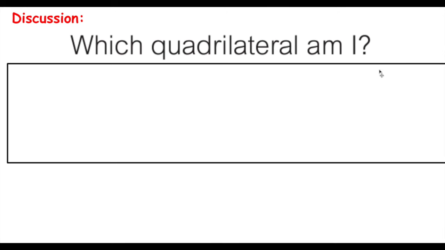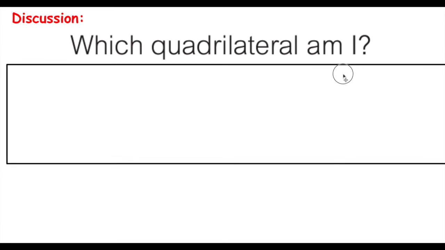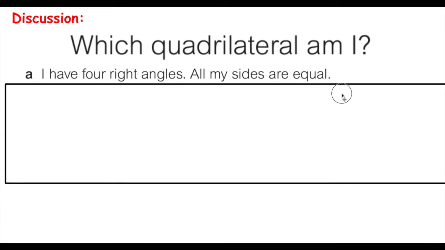Let's take a second and try to play a game to guess a quadrilateral. Okay, so knowing what we just talked about, I'm going to do the first one, and then I want to see if you can do the second one. Which quadrilateral am I? I have four right angles.